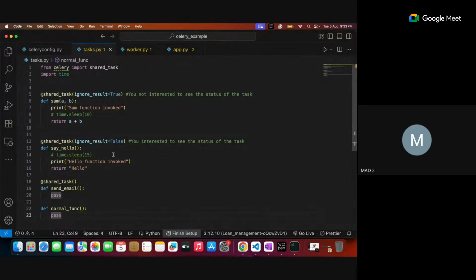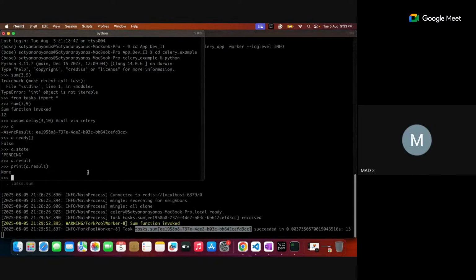But hello world is there, meaning say hello is there. So you can see the second function. What kind of function is that? Ignore result, you did false, right? Yes, we are interested to know that. Now I'll call that second function. So B is say hello. It doesn't take any parameters, so I can call say hello with just delay, because it's not taking any parameters.